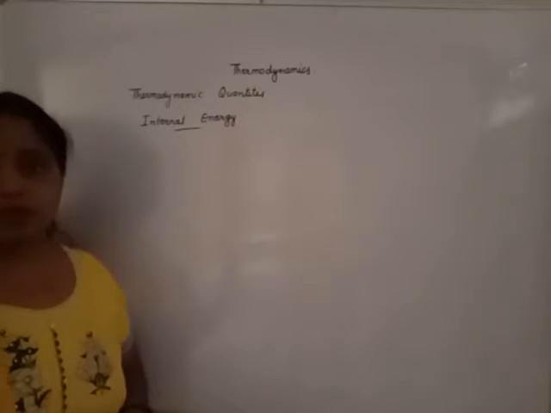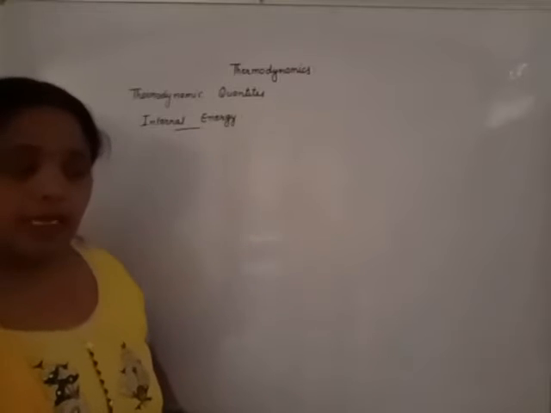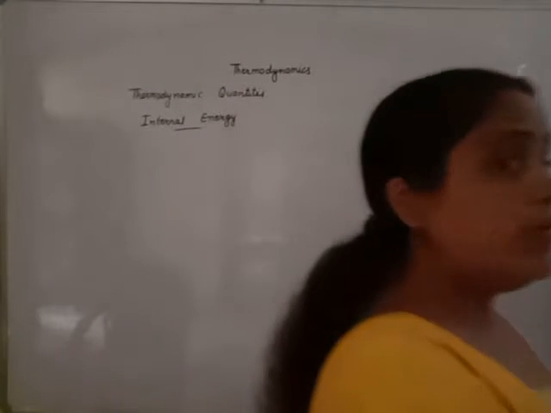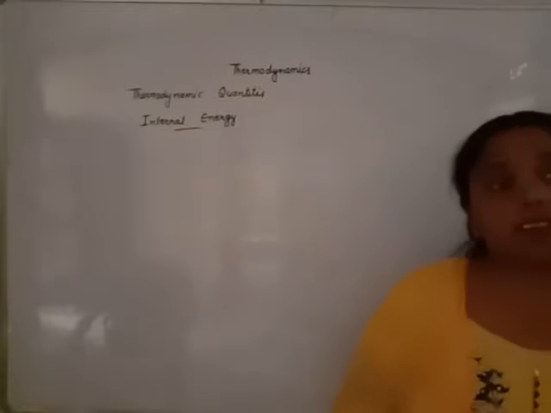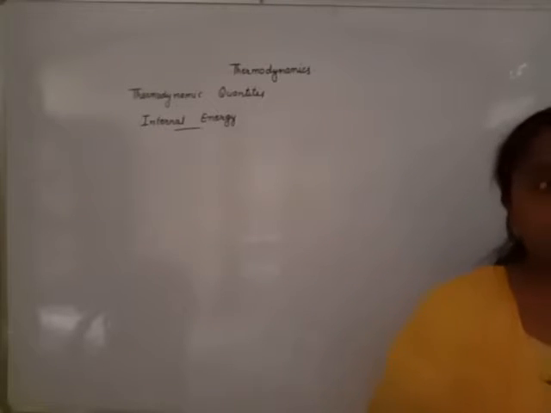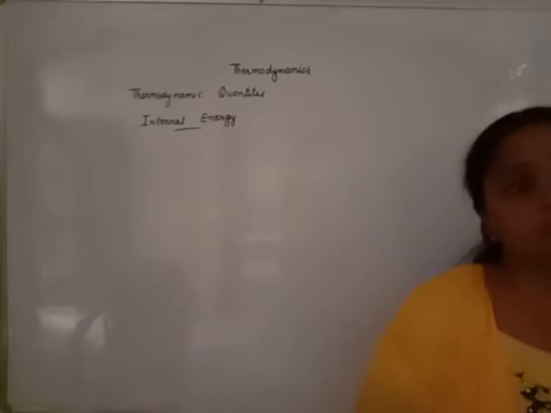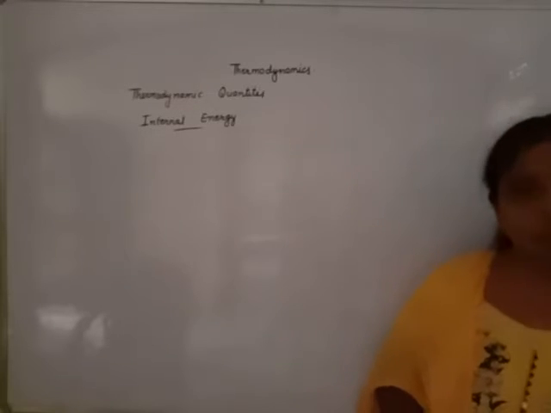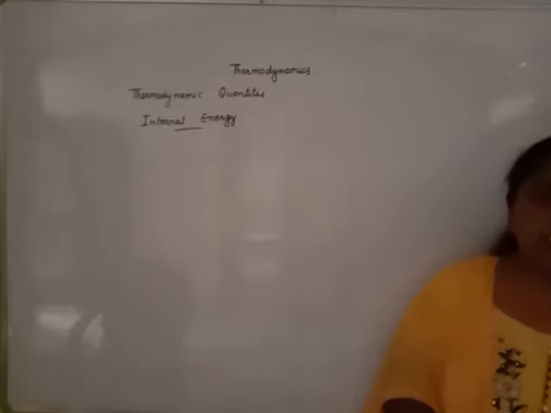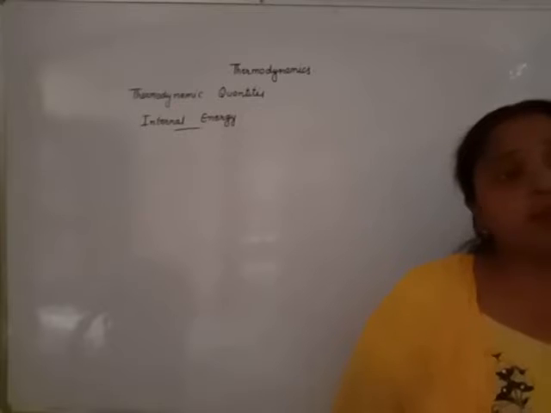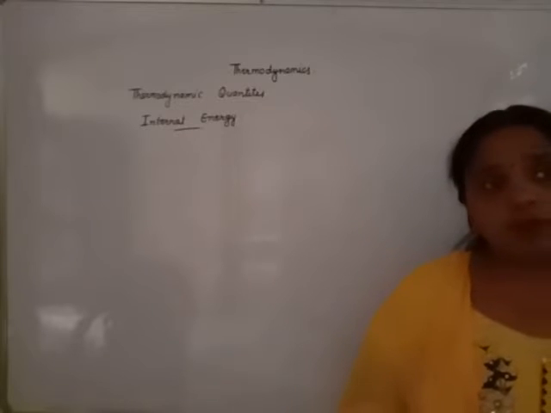We got this idea that each and every molecule or atom or ion, that is the species, has its own energy because during chemical or physical reactions, energy is evolved or absorbed. Either the reaction is exothermic or endothermic. How is the reaction exothermic? That is, energy is given out. Endothermic means energy is absorbed.